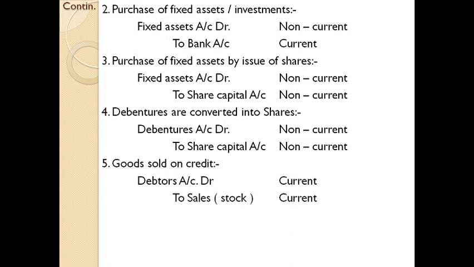But if you go through it, it doesn't affect. For example, goods sold on credit, let it be 100. Because of this transaction, now we have 100 more as debtors, but at the same time we have lost 100 rupees in stock. So the net effect is zero. That is the principle of the fund flow statement. A transaction must have one current item and another has to be a non-current item.